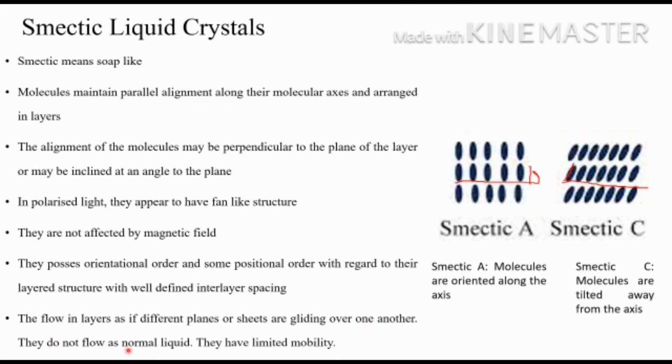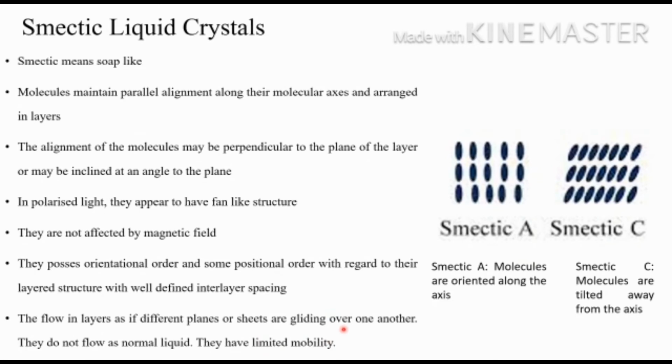They do not flow as normal liquids. Here different types of sheets glide over one another. So if this is one layer, this is another layer. These sheets or planes can glide over one another, so they will not have normal flow behavior like liquids. Their flow will be limited. Therefore, smectic liquid crystals have limited mobility than the nematic liquid crystals.